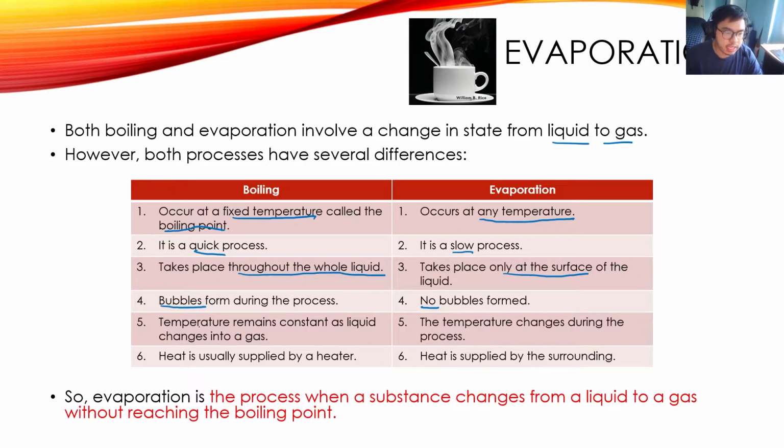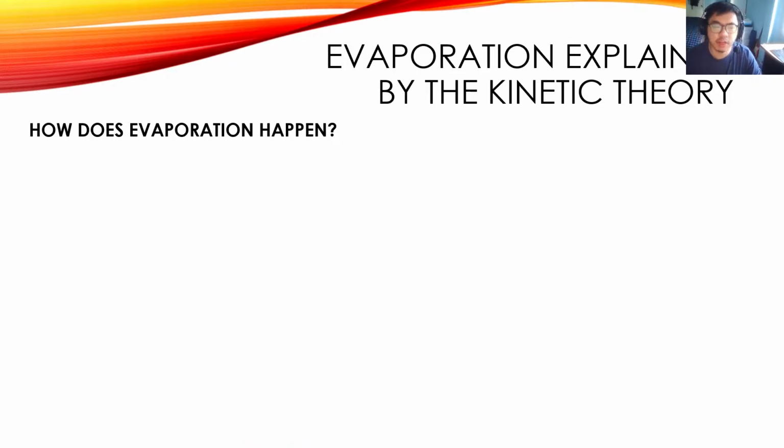For boiling, the temperature remains constant as the liquid changes into a gas. For evaporation, the temperature can change during the process. For boiling, the heat is usually supplied by a heater. For evaporation, the heat is supplied from the surroundings. So, a formal definition of evaporation is the process when a substance changes from liquid to gas without reaching the boiling point. How does evaporation happen?